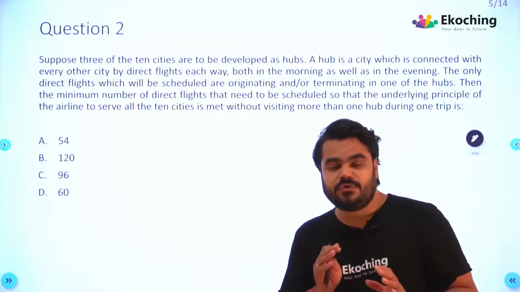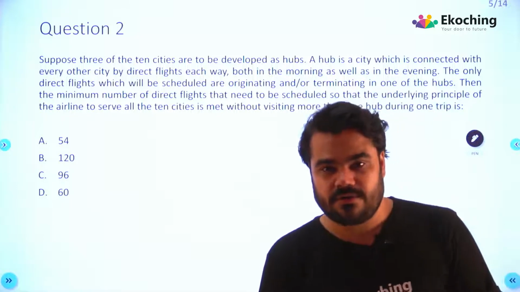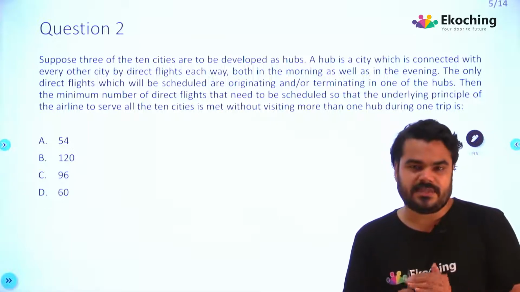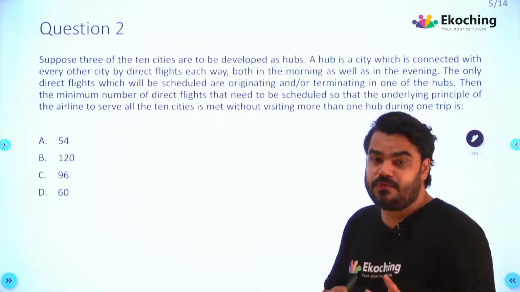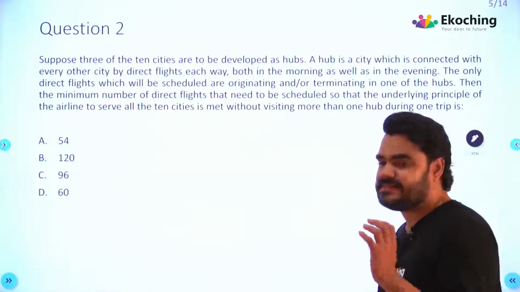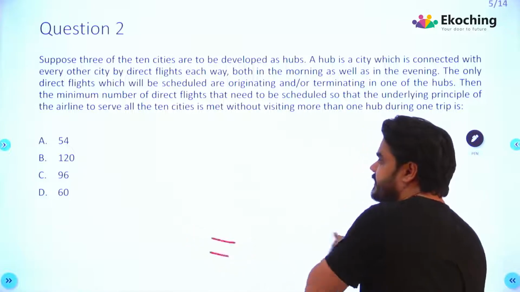So once again, I would not say this is easy. I would say this is easy to moderate, more or less inclining towards moderate. So I want to give you about 3 minutes to solve this question. Pause the video for 3 minutes. I will get out of the screen. Try to solve it on your own, mark your answer and then resume the video. Alright, so I hope by now you have tried to solve this question and you have marked your answer. The options were 54, 120, 96, 60. I hope you have marked one of them and I hope you have marked it correctly. Let us go to question number 3.